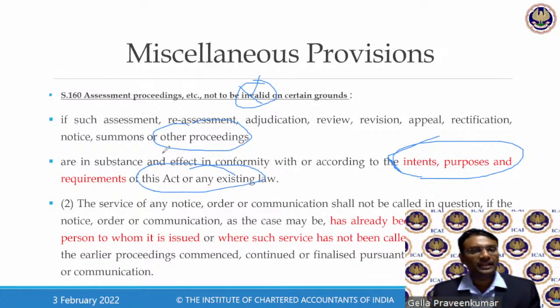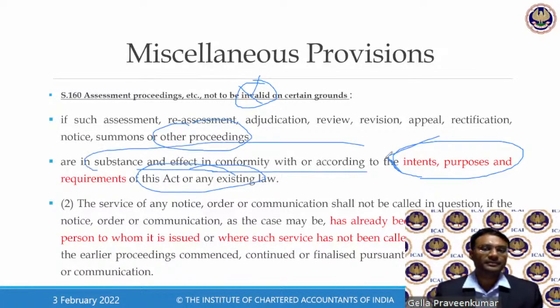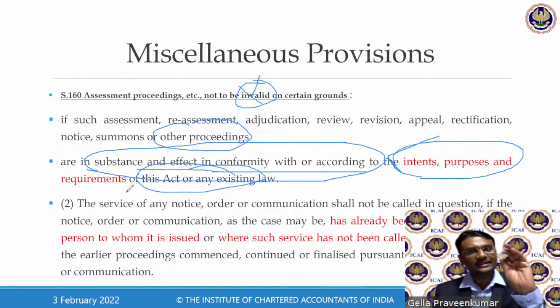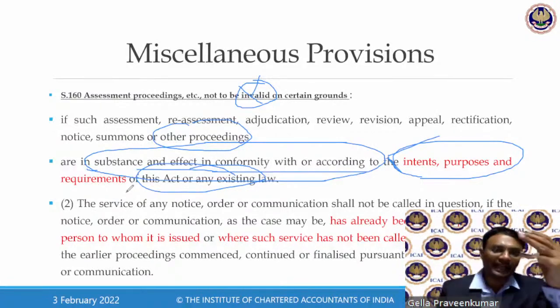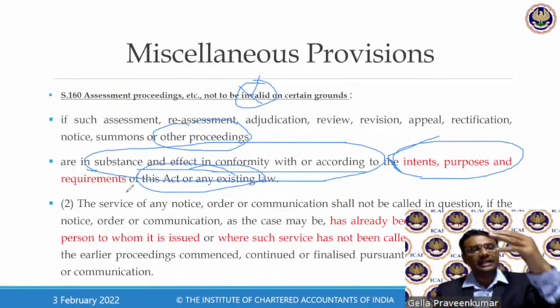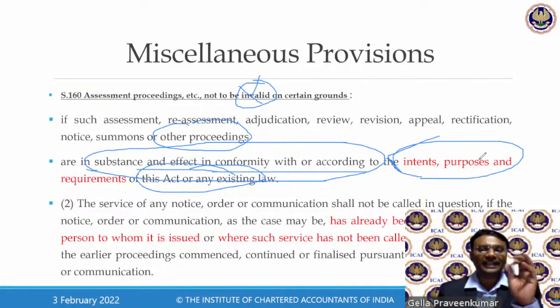So they say it has an effect and it is in conformity with the law. The provision says that all those mistakes will be deemed to have effect. It is deemed to be in conformity with the law as long as the intent, purpose, and requirements of this Act exist. So this is how they protect the interest of the officers.